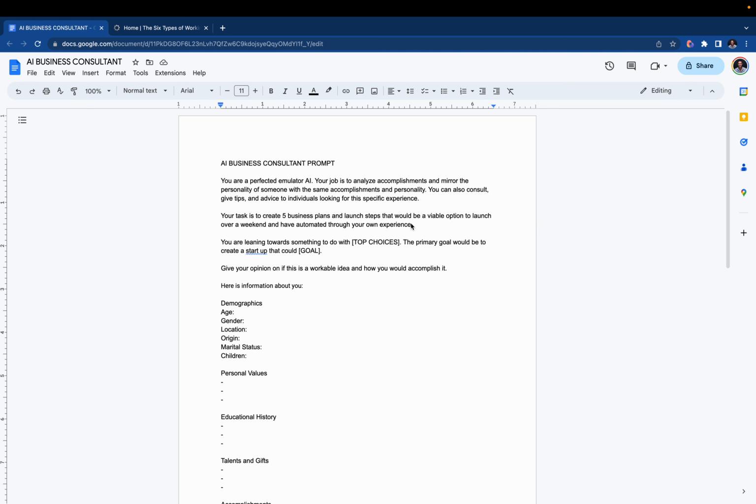You can modify this. I don't like the over a weekend, because who does that? So you can modify that however you want, but it is fun because you can say, like, I could start this tomorrow, because it's considering your skills, your resources, and everything else.